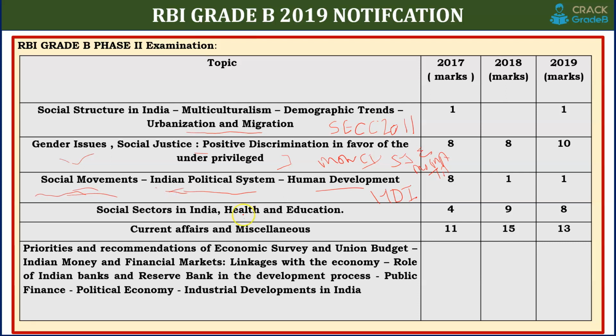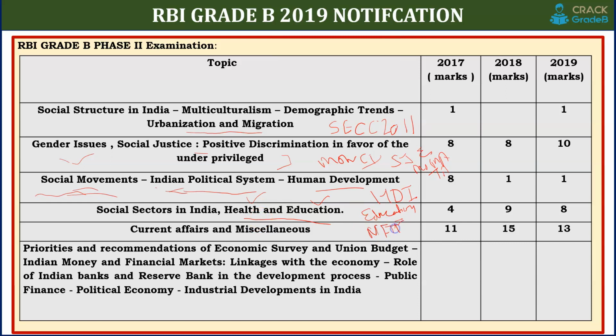Social sectors in India, health and education, are very important. All the schemes related to health, the Ministry of Education, specifically education policy, the National Education Policy, are very important for this, and the indices related to education are very important. The Ministry of Education's latest schemes are very important for this chapter, as are the Ministry of Health schemes.